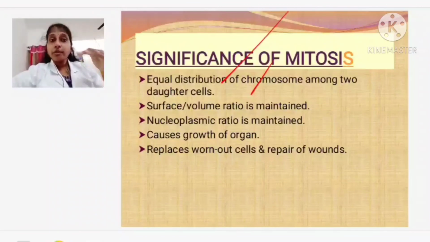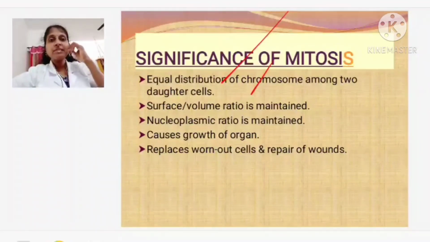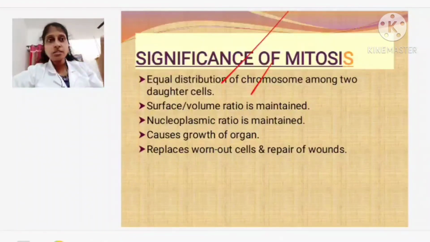No. Similarly for repair: somewhere there was a small cut or crack. After some time it heals, isn't it? Thereafter I cannot see where the cut was, which means the cells have repaired themselves. That repairing also takes place because of what?